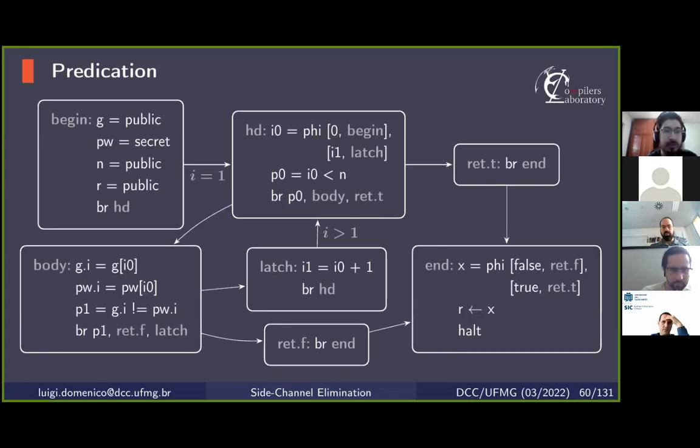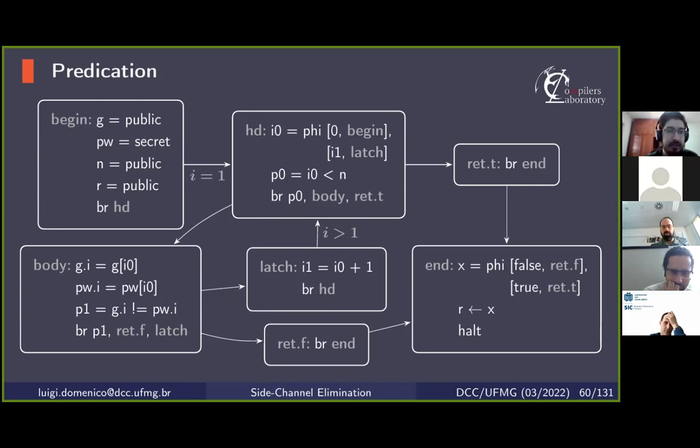So for the first iteration, when i equals 1, where i is the number of the iteration or the mark of time, we consider only the forward edges, the edges from outside the loop to the loop header. And in the remaining iterations, we consider only the backward edges from inside the loop to the loop header.